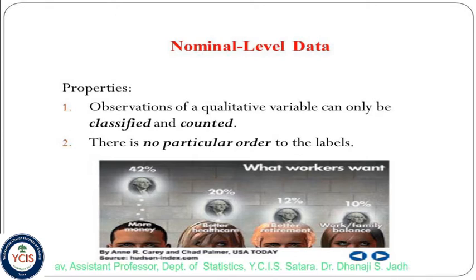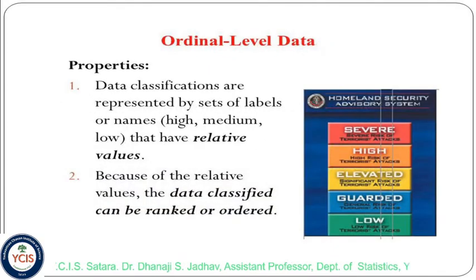These are some opinions. They can be counted and classified. Next one is ordinal level. Data classifications are represented by sets of labels or names, such as high, medium, low, that have relative values. Because of the relative values, the data classified can be ranked or ordered, but the difference is meaningless.